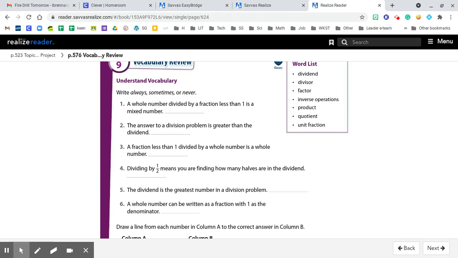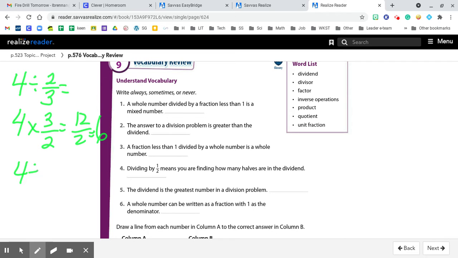All right, we're reviewing vocabulary for topic 9. A number divided by a fraction less than 1 is a mixed number. Always, sometimes, or never? So let's see. A fraction less than 1. Let's say 2/3. So we're going to leave the whole number, change the sign, flip the second number. Well, that is a whole number.